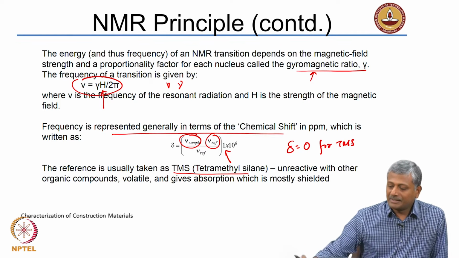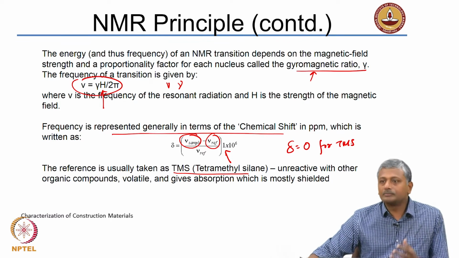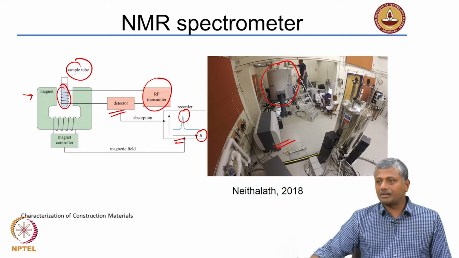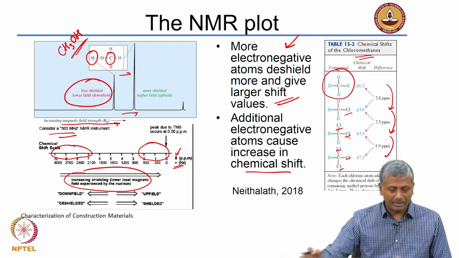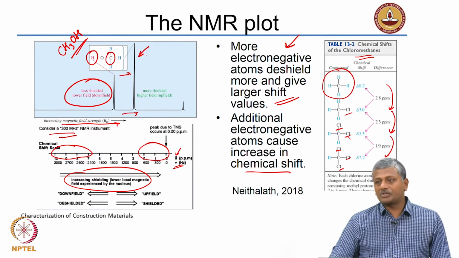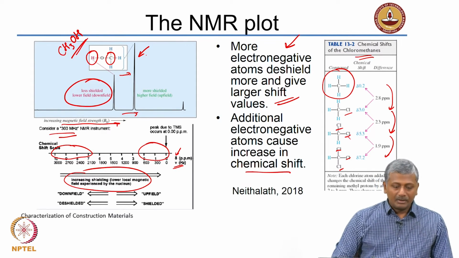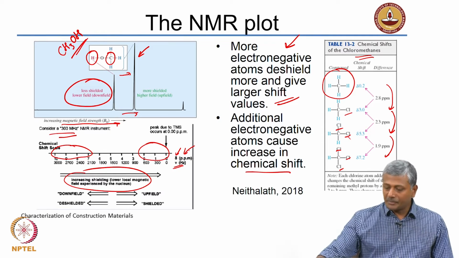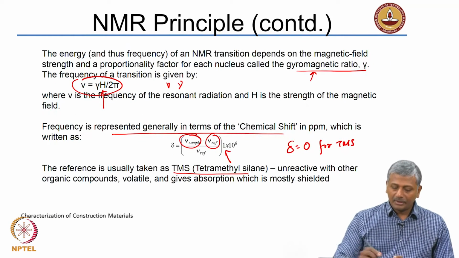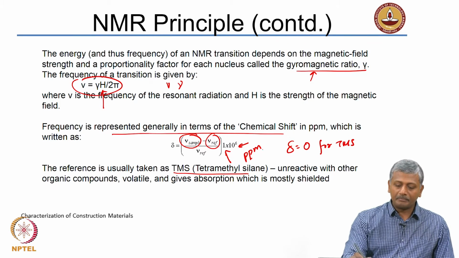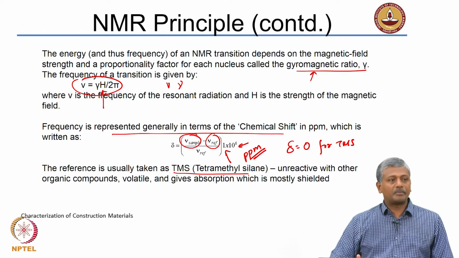So, when you present this information of NMR, or absorption of radio frequency radiation by different types of atoms in a species, you will generate an NMR pattern which will look somewhat in this way. So, you will be plotting the intensities of the resonant frequencies at which the radiation is absorbed with respect to the location. The location is determined by the chemical shift. Now, because we are multiplying it by 10 to the power 6 here, we measure the chemical shift in terms of parts per million, ppm, right, and that is what you will see most NMR patterns represented as.